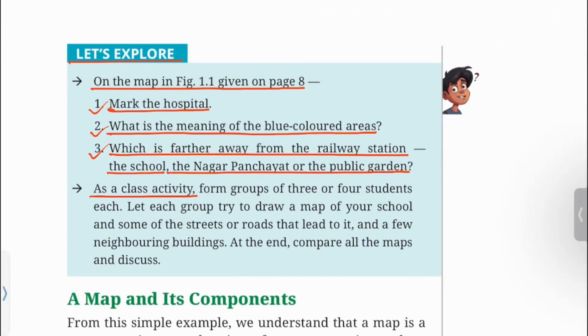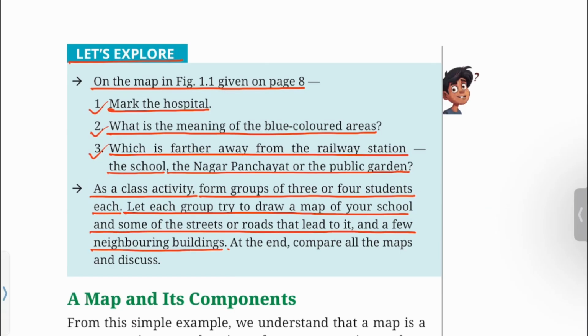As a class activity, form groups of 3 or 4 students each. Let each group try to draw a map of your school and some of the streets or roads that lead to it and a few neighboring buildings. At the end, compare all the maps and discuss. You can try doing this with the help of your friends.